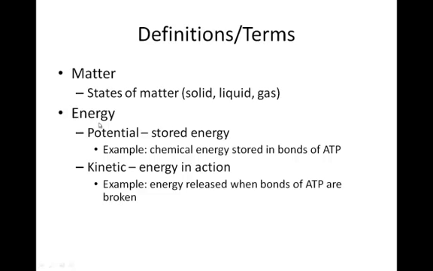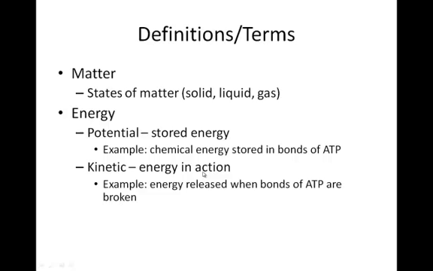When it comes to energy, energy acts on matter, and we have potential energy and kinetic energy. The difference between those two is that potential energy is stored energy, whereas kinetic energy is energy in action.